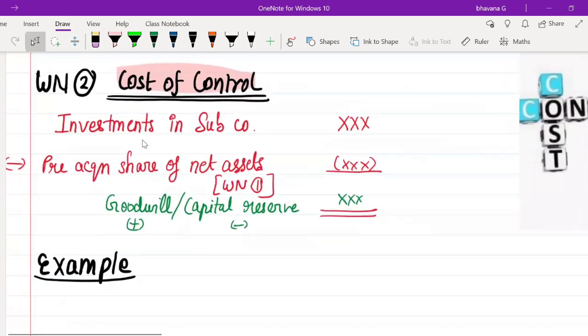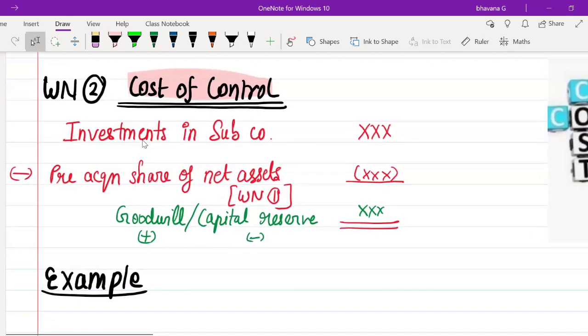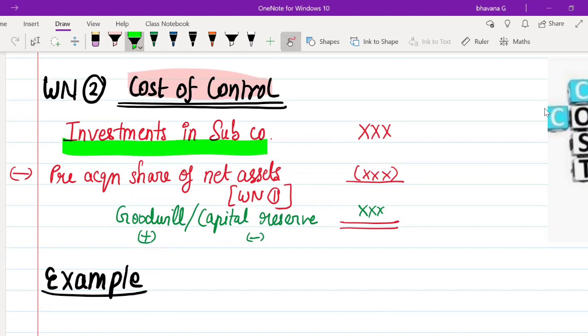Here the format is that you take investments in subsidiary companies, and then you reduce your pre-acquisition share of net assets. First I'll explain this to you. You go to a subsidiary company, you buy the subsidiary company, and that will be shown in your balance sheet under the name investments in subsidiary company.